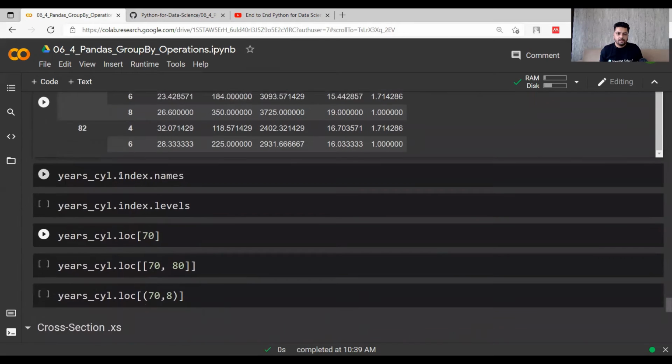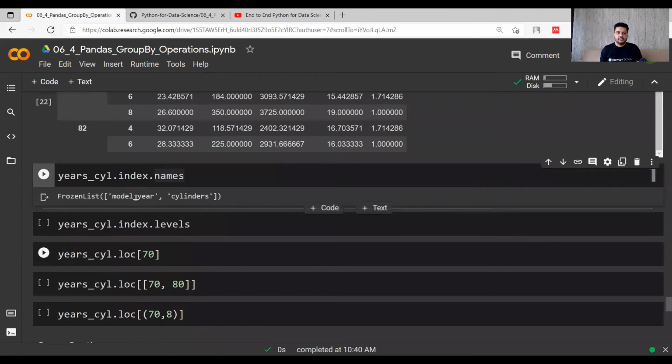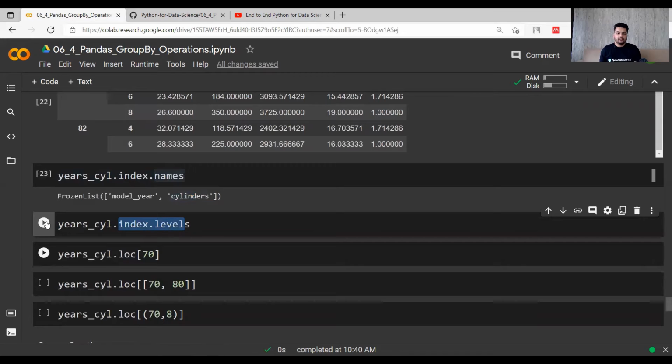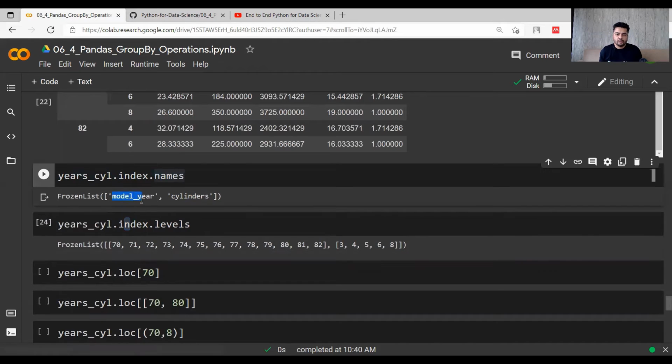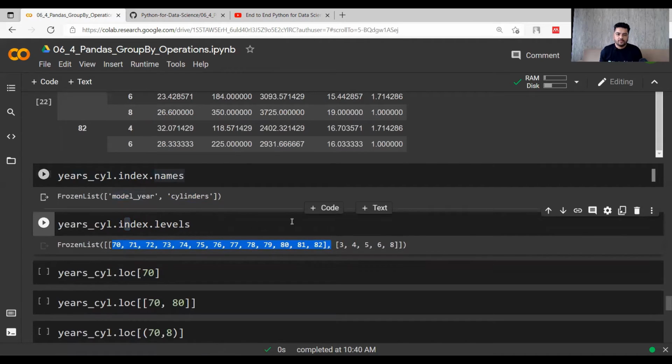Now I want to play with this. I want to see what my index names are, right? So the year cylinder index names are model year and cylinders. These were the two index names that were at the beginning. Now I want to see the index levels. If I look into the index levels, I can see that there are multiple levels in it. 70 to 82 is one, and 3, 4, 5, 6, 8 are the others. So index levels means that I'm getting different values of model year, which are 70 to 82, and also different values for cylinders, which are 3, 4, 5, 6, 8. Right. So these are the different levels.